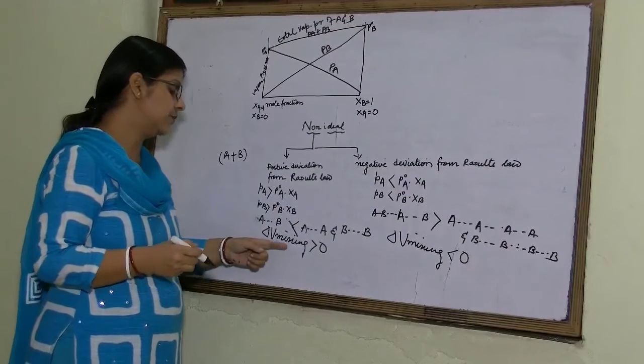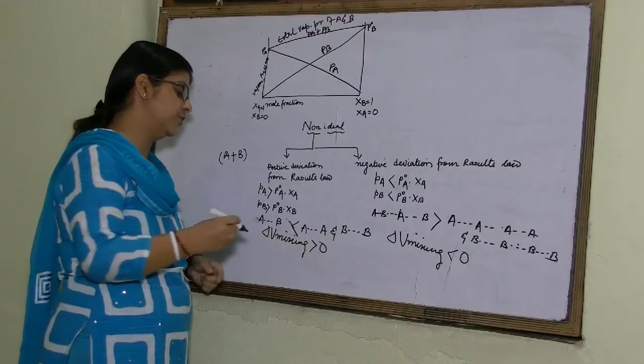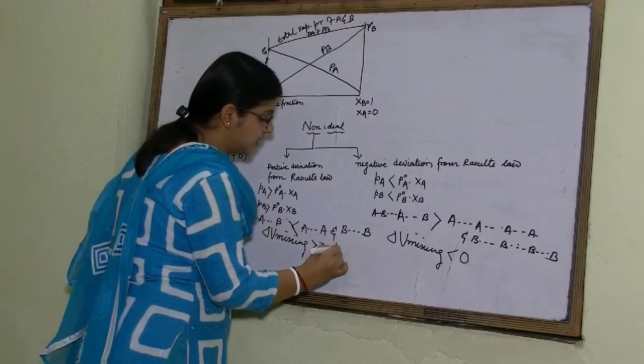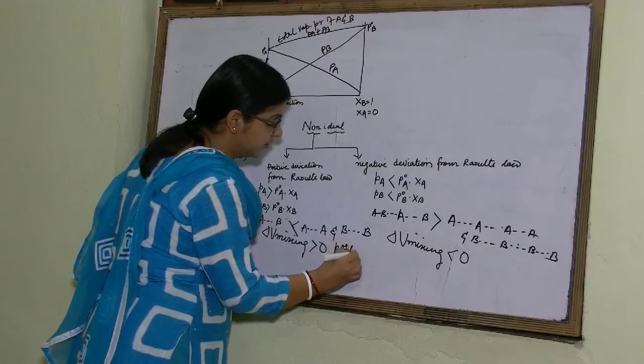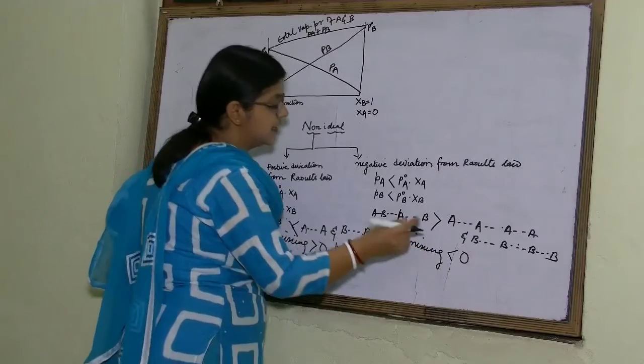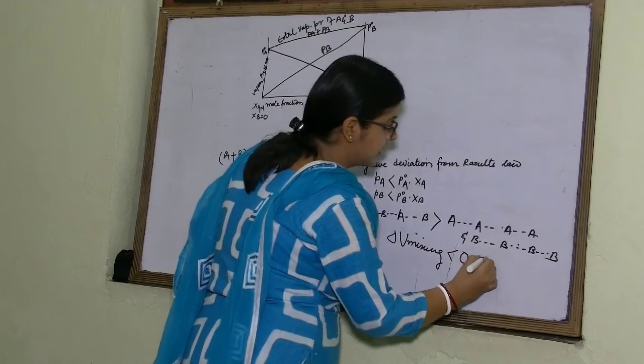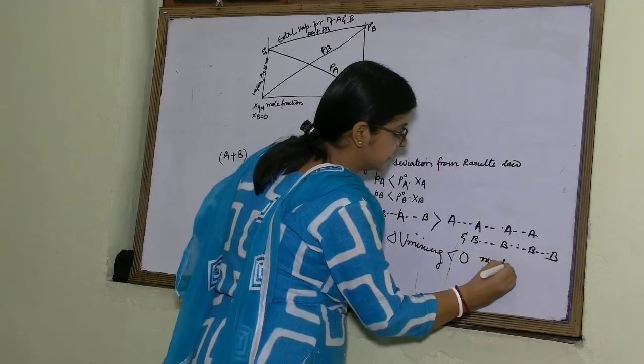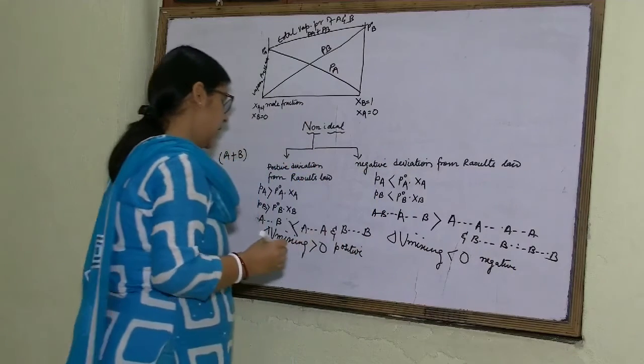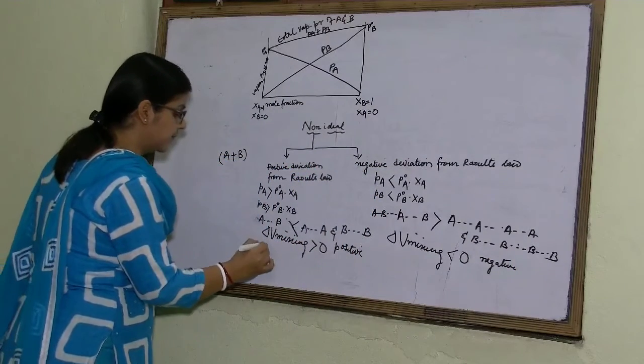So here delta V mixing will be greater than 0, positive, and here delta V mixing will be negative, that is, less than 0.